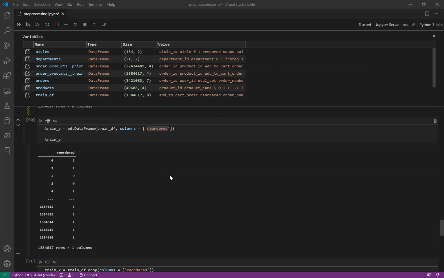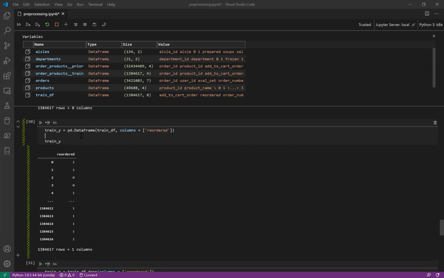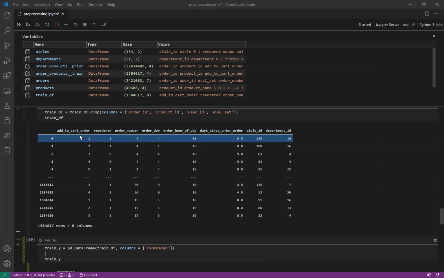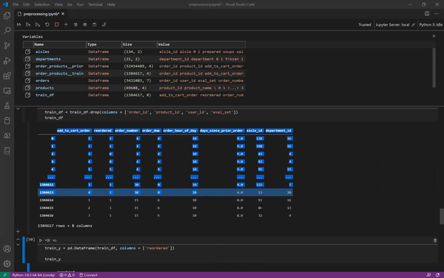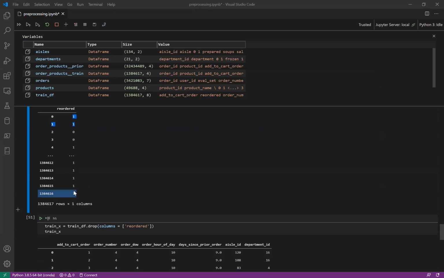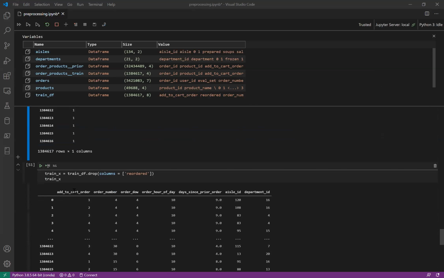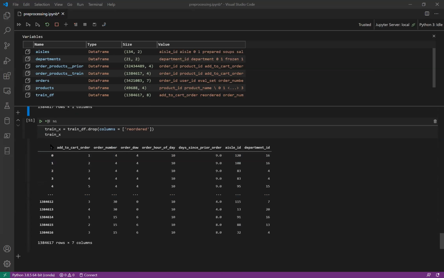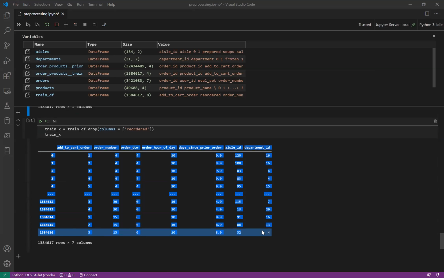And then we drop the train data, the Y data set, from the data frame here. It only contains reordered, which is either 1 or 0. If it's 1, it means the user has made an order before and will reorder it. If it's 0, it means not. And the last is the training features we are going to use for the decision tree.